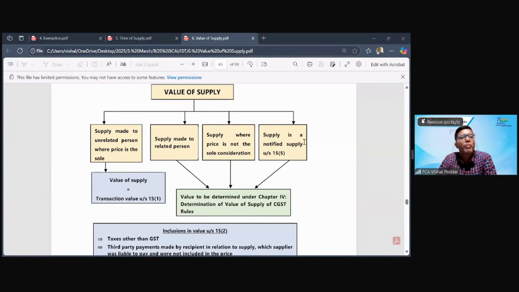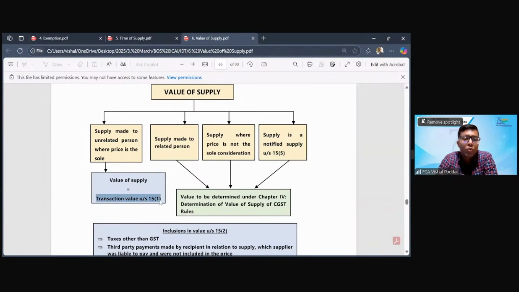Now, how should you proceed with valuation? First, you have to check whether there is any value which is notified by the government under section 15.5. There are some specific cases for which the government has notified a value. In those cases, if your case is falling in those cases, you will take the notified value only. You don't have to check 15.1, 2, 3, 4. But if there is no notified value for your case, then you come to 15.1, which says that the value will be transaction value.